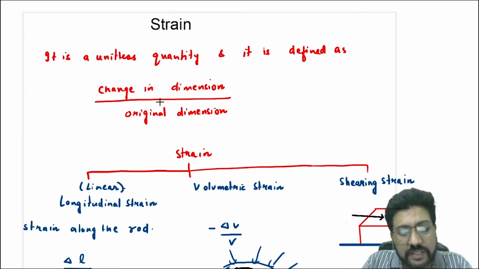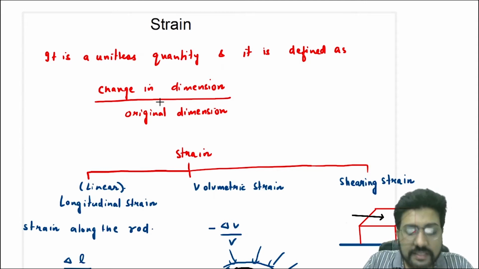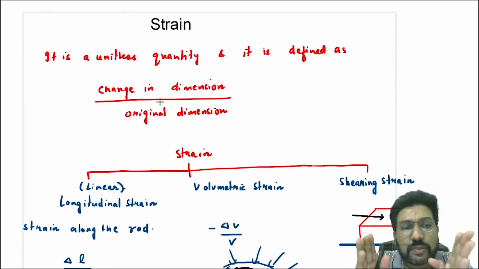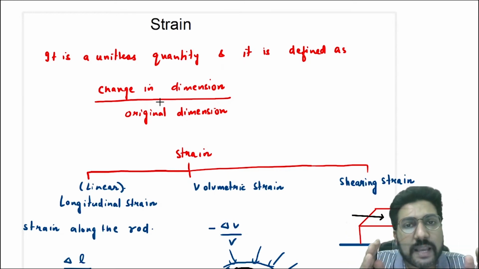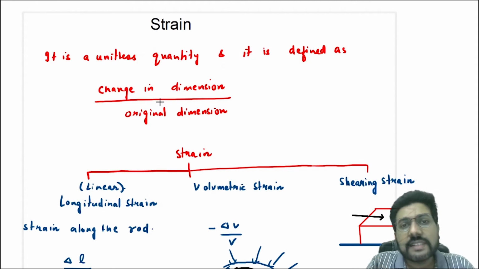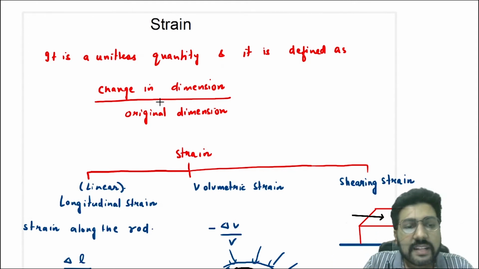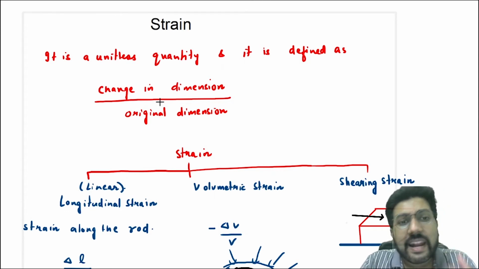In stress, we discussed longitudinal linear stress, the bulk normal stress, and the shearing stress. Stress was basically of two types, normal stress and shearing stress, but normal stress was again of two types, the longitudinal stress and the bulk stress. Strain is of three types: linear or longitudinal strain, volumetric strain, and shearing strain.